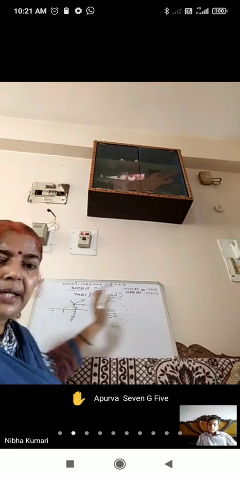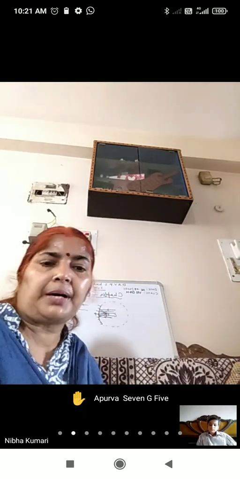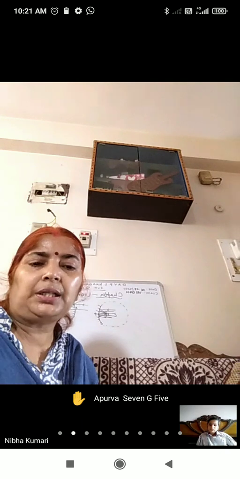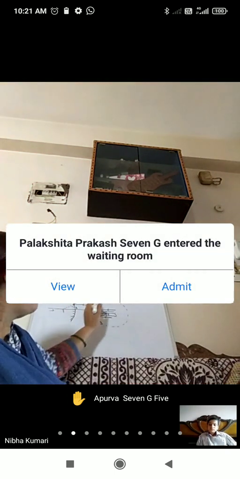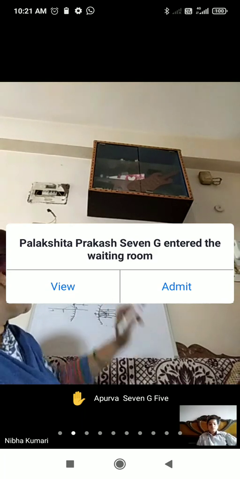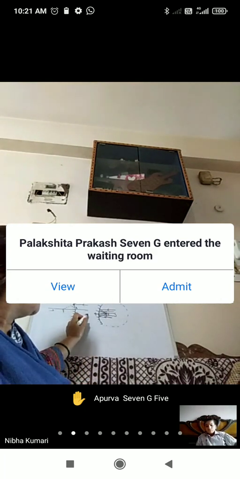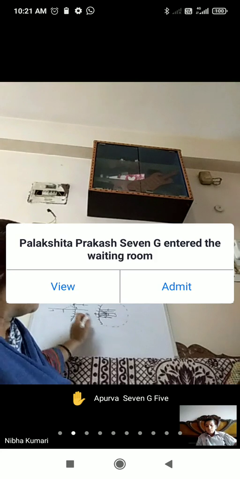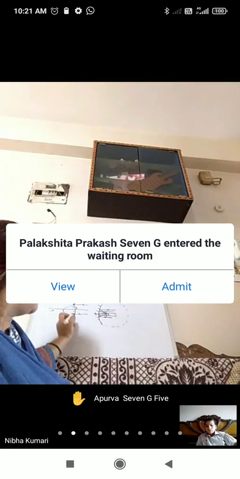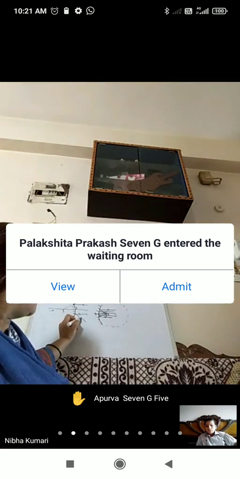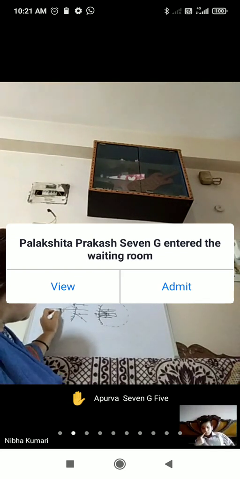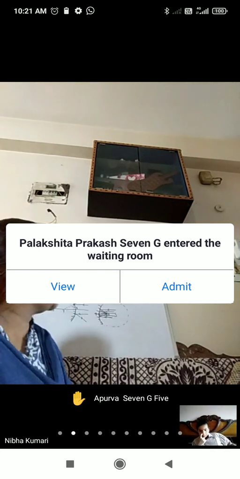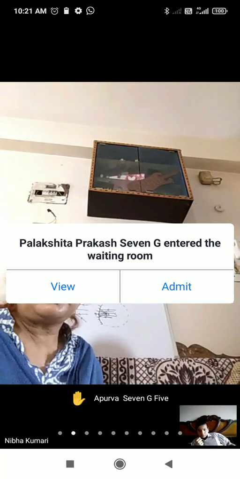And this point, from where it appears to diverge, is called focus. Again, you can see this is parallel to principal axis. Then after reflection, it will appear to diverge from this point, and this point is called focus. Okay?